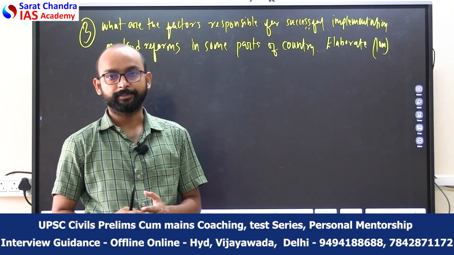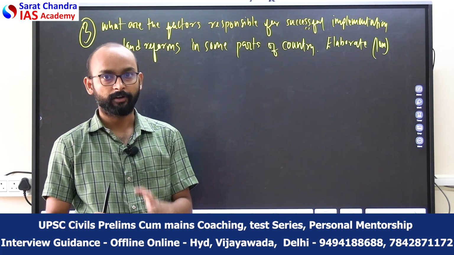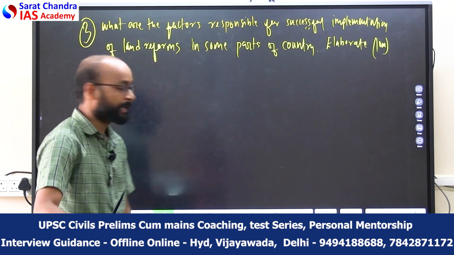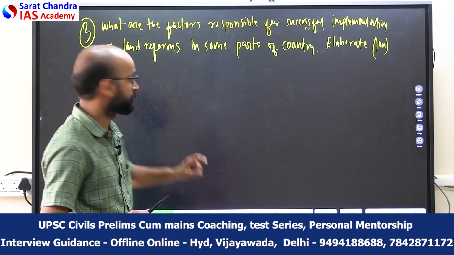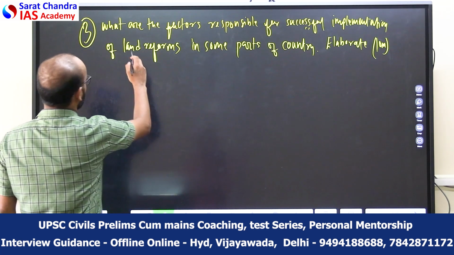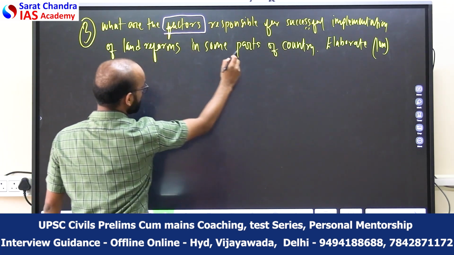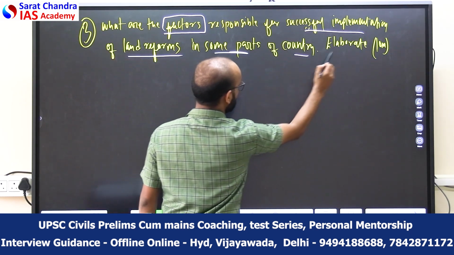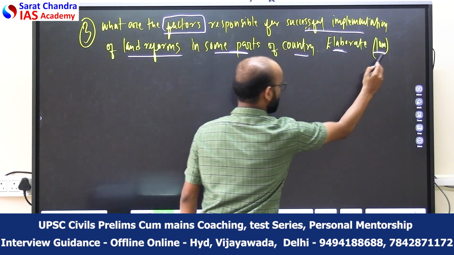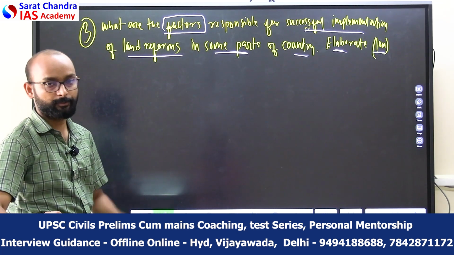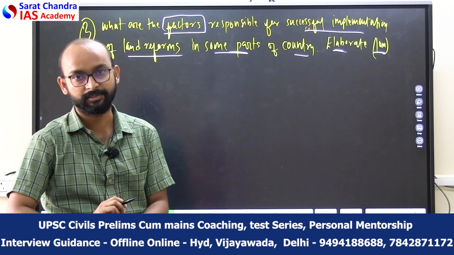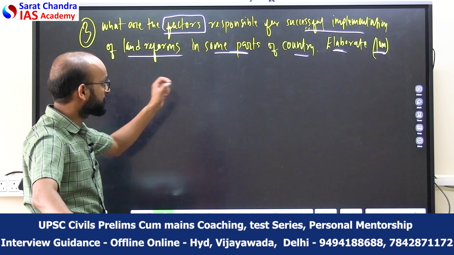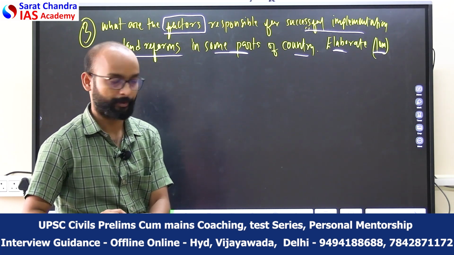In the VIVARANA series, we are going to discuss today the 3rd, 4th and 5th questions of GS3 which were held in the 2024 mains examination. So the third question is like this: what are the factors responsible for the successful implementation of land reforms in some parts of the country? Elaborate. This is a 10-marker question, and if you want to locate this in your syllabus, it is directly mentioned in the GS3 syllabus, that is land reforms in India. So this question has been taken from that particular topic.